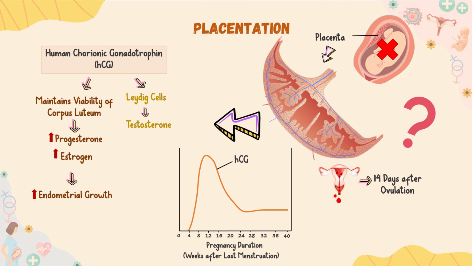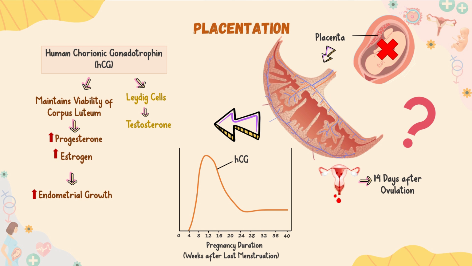Because by that time, large amounts of estrogen and progesterone effectively taking over the role of the corpus luteum, and the levels of HCG declines, and then continues at this level for the rest of the pregnancy. Also, it is similar to luteinizing hormone in terms of stimulating Leydig cells to secrete testosterone. That is necessary for the development of sex organs in male fetus.